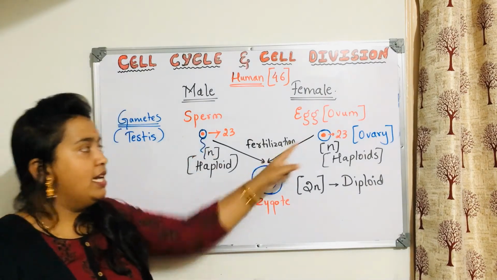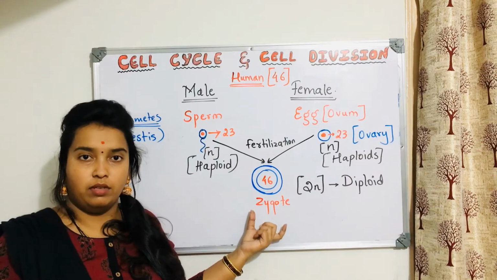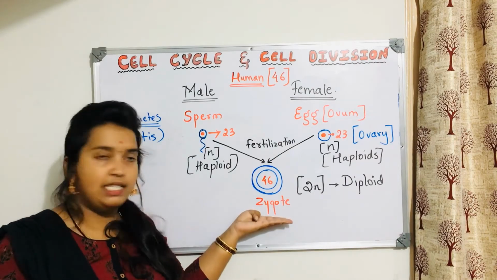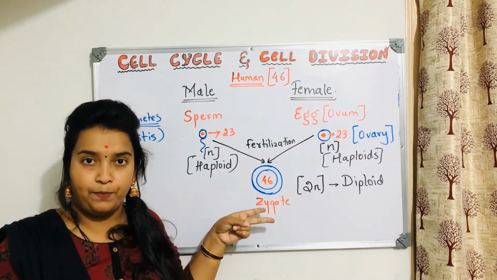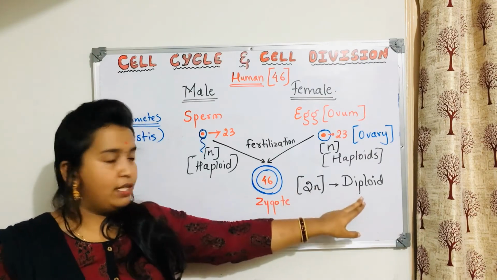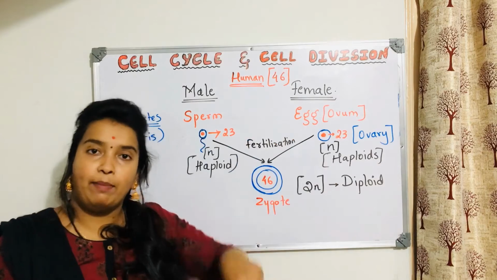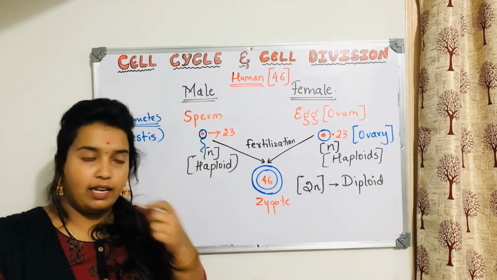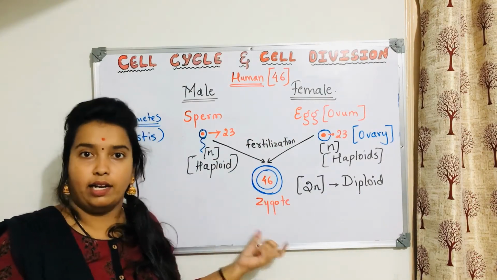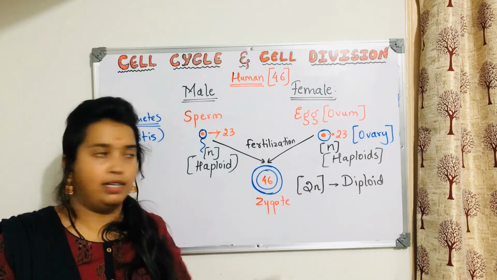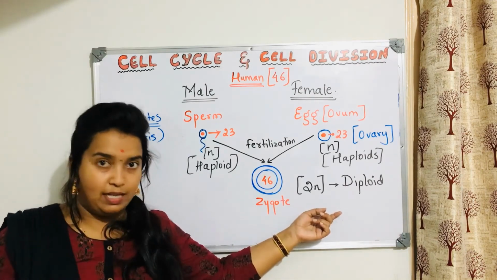This fusion led to the zygote formation. It is a single cell with two nuclear contents, and it is called diploid. Sperm and egg are called haploid because they have only a single nuclear content. That is why 2N. I hope this concept is clear.